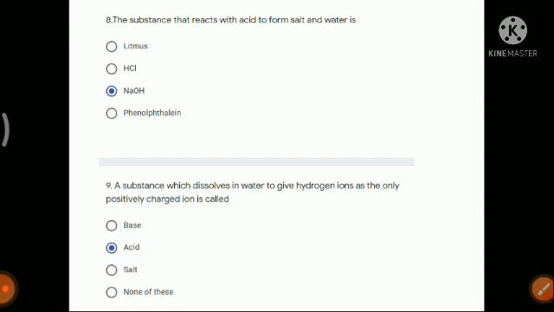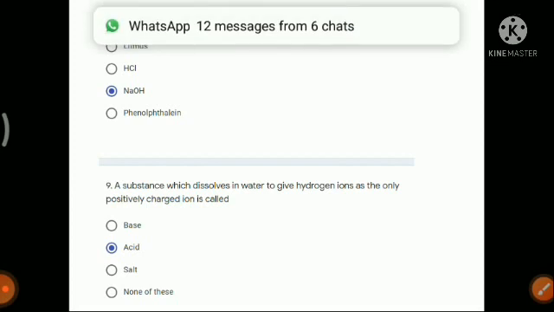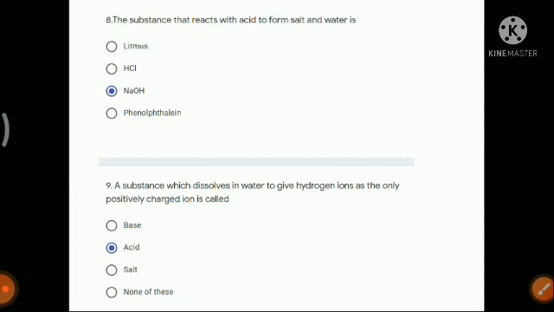And in the options you see, first is given litmus. Litmus is an indicator, so it will not react with acid. HCl is itself an acid, so litmus indicator will never react with acid to give salt and water. Litmus and phenolphthalein are indicators, and indicators will not react with acid to form salt. So the only thing that will react with acid to form salt and water is a base, and out of the options given here, only sodium hydroxide, that is NaOH, is a base. So the answer will be NaOH.